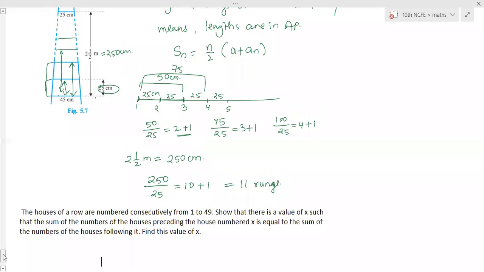Shubha, what was the question? You were asking me. It is this question only. Which one? The rungs question or the houses question? No, the same question that he explained just now about the ladder sum, right? Okay. That one.